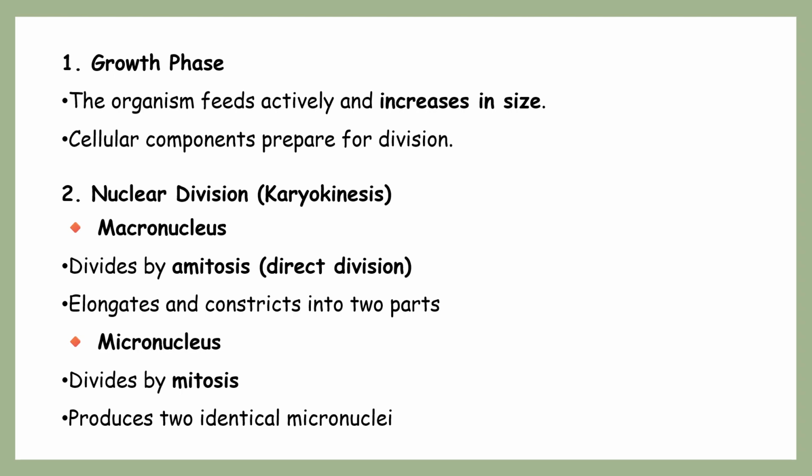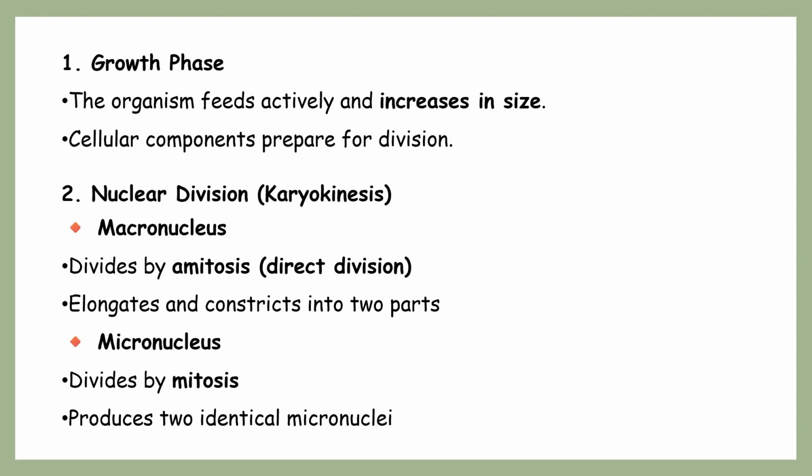Now, as I told you, this transverse type of binary fission mostly occurs in ciliates. All of you know that ciliates have two different types of nuclei, that is, they exhibit a dimorphic condition: one is the macronucleus and the other is the micronucleus. As part of this transverse binary fission, both the macronucleus and the micronucleus are going to divide.